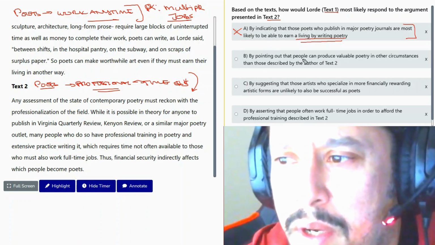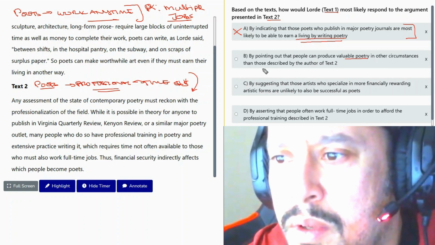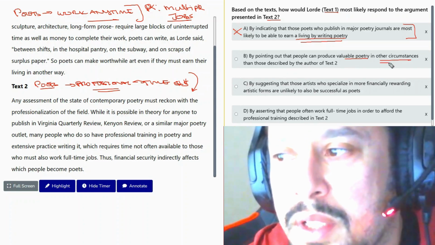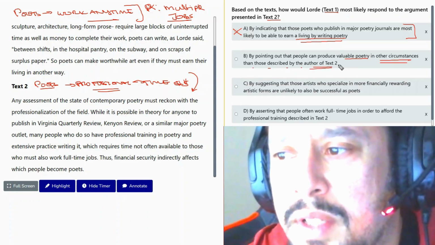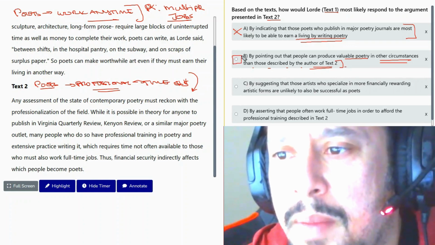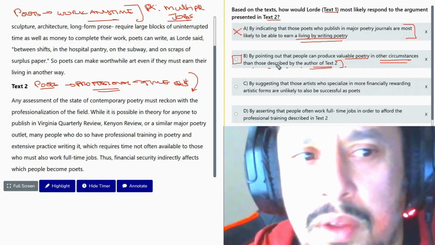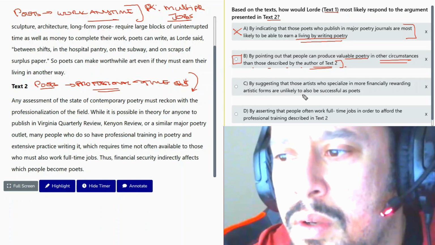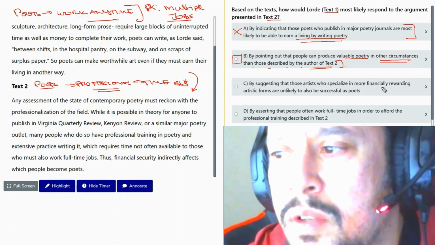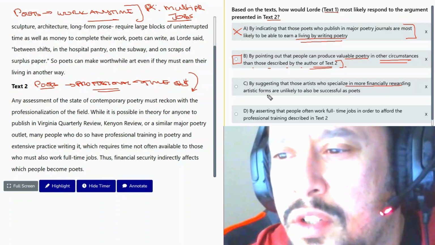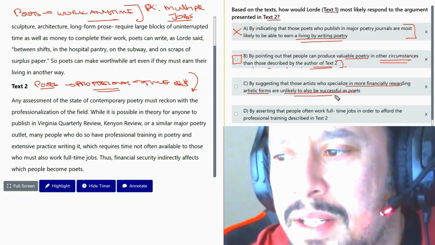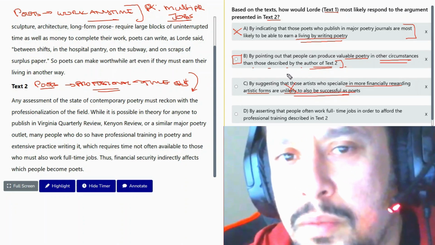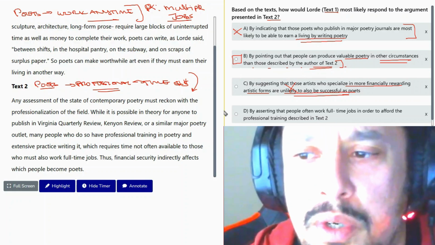Answer B, pointing out people can produce valuable poetry in other circumstances than those described by the author of text two. This is an interesting one. I do like answer B, but let me just check my other answers first. Those who specialize in more financially rewarding artistic forms are unlikely to be as successful as poets. That is off topic. We're not really discussing success, but more about contributions of art and financial reward. Answer D.